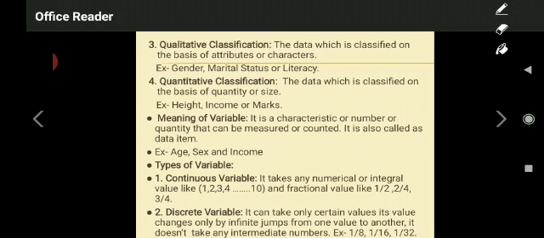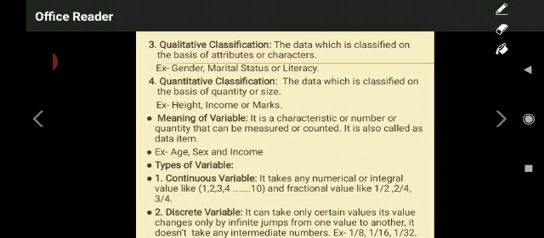If you are collecting the data of age of different persons, for example the age of 10 members, the age always differs, and you are going to classify out of those 10 members how many are falling between 20 to 30 years, how many between 30 to 40 years, how many between 40 to 50 years, how many between 50 to 60 years.